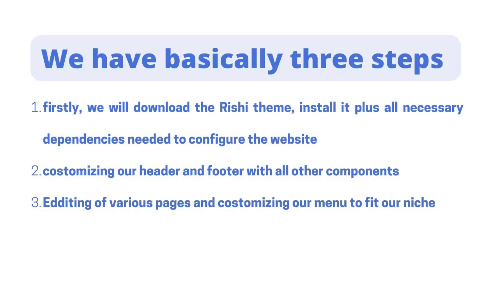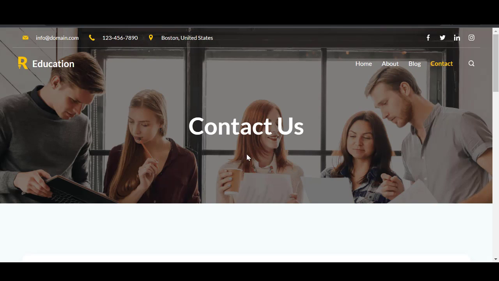So after installing the plugin, we will now go and install each and every other dependency which is needed for the website, and after that we will import the particular template which we want, which will be the education template. This one we have over here, and then after that, guys, I will show you how to customize it and make it look great and befitting to the way you want it to look.